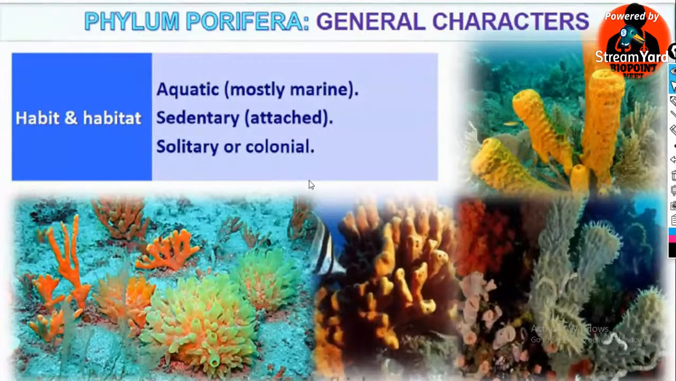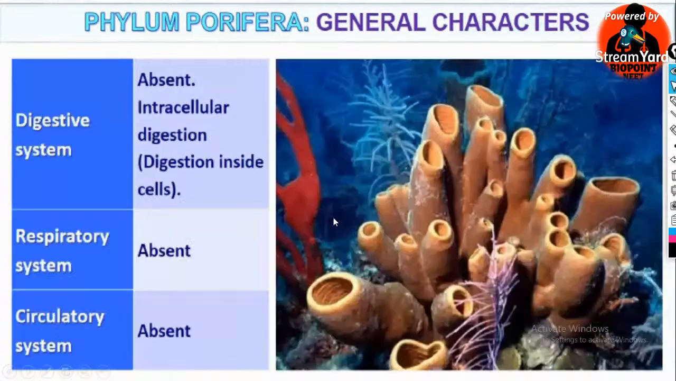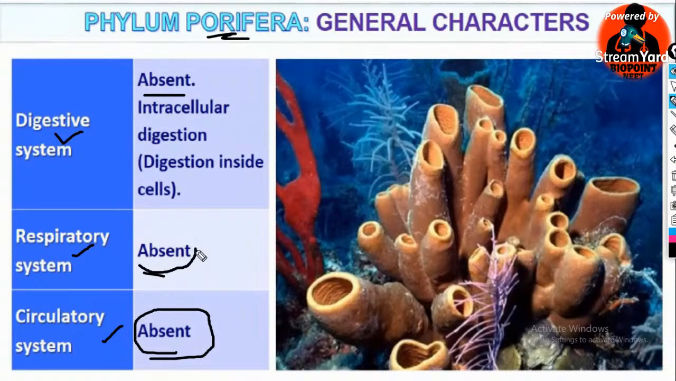Okay, and all the adult sponges are sessile. Next, in the case of the body organ systems, we told that there is only a cellular level of organization present in poriferans. So we can note that all the body organ systems, for example, digestive system, respiratory system, circulatory system, are absent.